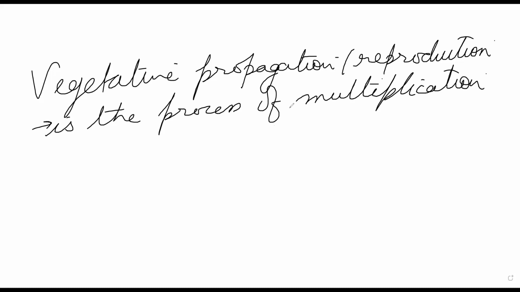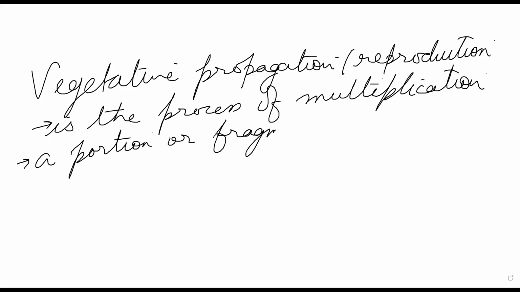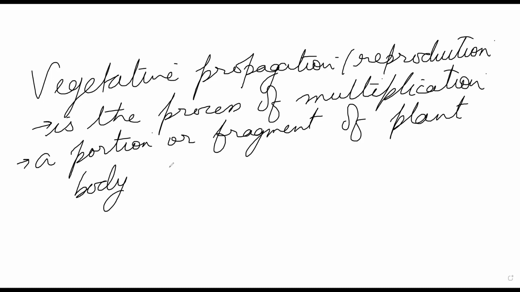In which what happens? A portion or fragment of the plant body, always remember, you generally call it a callus, a fragment of plant body, functions as a specific growing structure known as propagule.